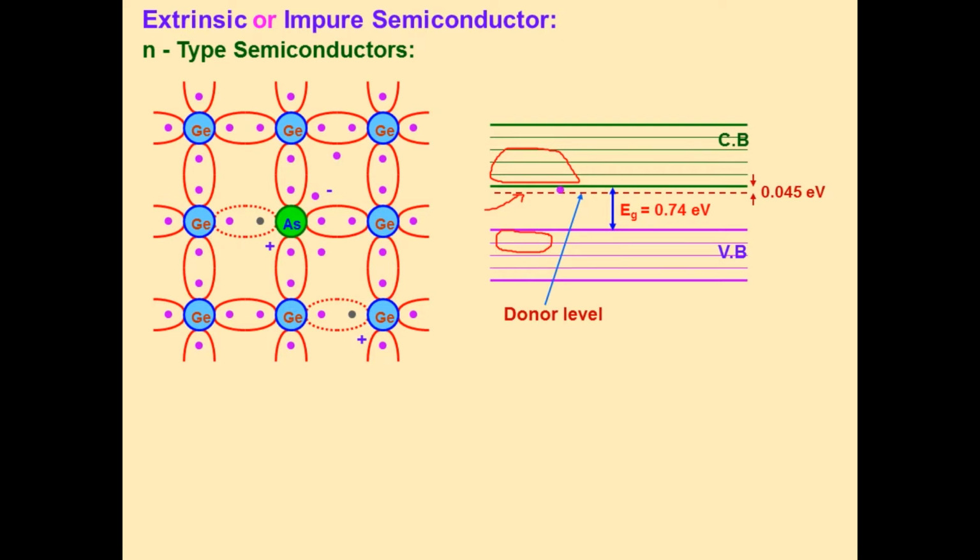It is very close to the conduction band, and the fifth electron is present in it. So even a small amount of energy, 0.045 electron volt, that is in the order of 0.01 electron volt, shifts it to the conduction band.